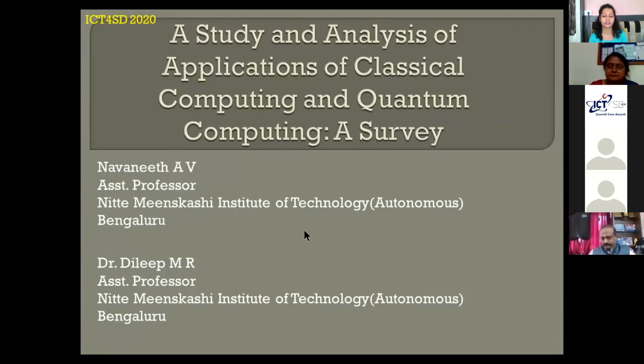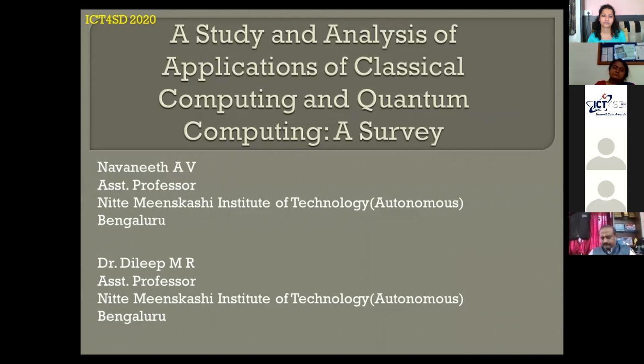So in this paper, we are concentrating more on quantum computing. Is there another level of computing apart from all this classical level of computing? That's what we need to discuss here. In that context, first we must know what all the drawbacks in classical computing are. If you know this, then only we can think about how quantum computing can overcome them. So a brief survey has been made.